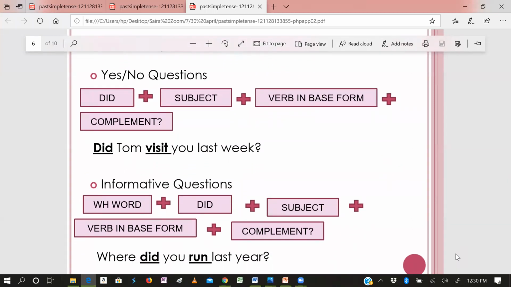And here you can see an informative question. Where did you run last year? Before the helping verb, you can use the question word. You can also say, why did you run last year? If you want to ask someone, where did you go, whatever the question word, according to the sentence context, you can use a question word like where. So question words are always used before the helping verb did.